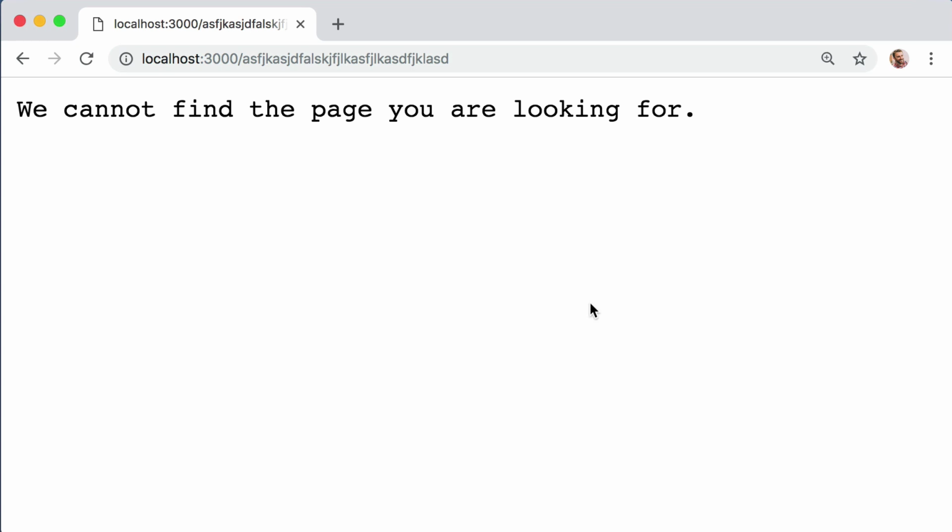At this point, I want you to give yourself a pat on the back because you just created your first server. Now I realize this super basic server might not seem very impressive, but it does open the door to all sorts of possibilities. So the question becomes, what's next? Where do we go from here?